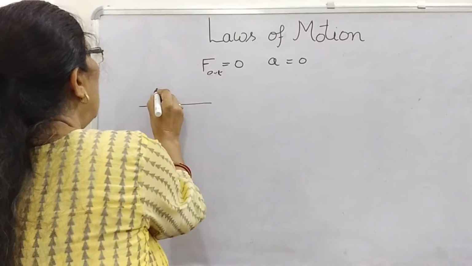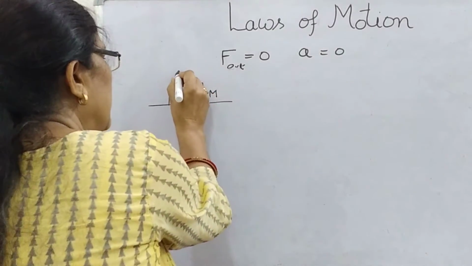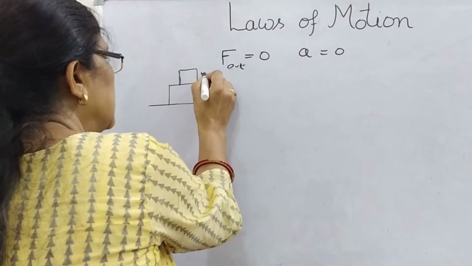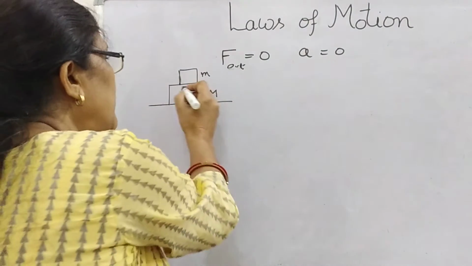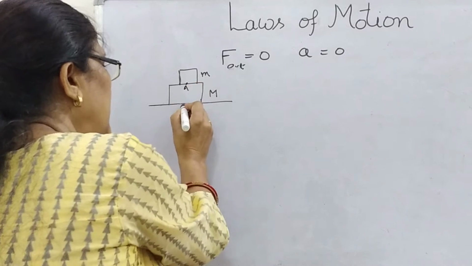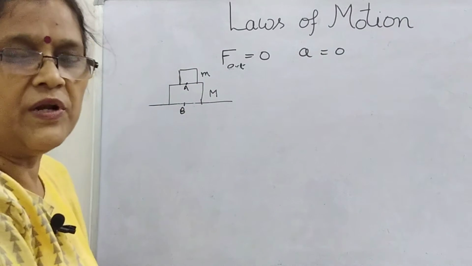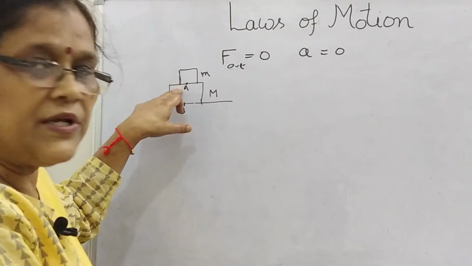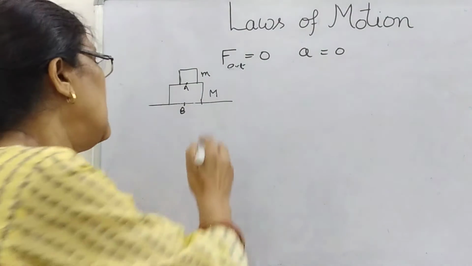So in the case of first law, I am taking the first concept. If this is the object of mass capital M, and a smaller object of mass small m is placed on it, what will be the reaction here at this point A and here at this point B? Find the normal reaction.